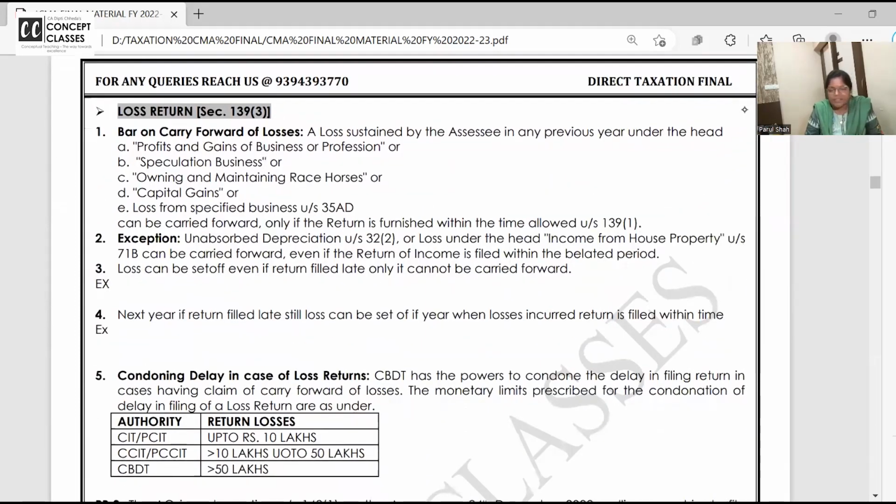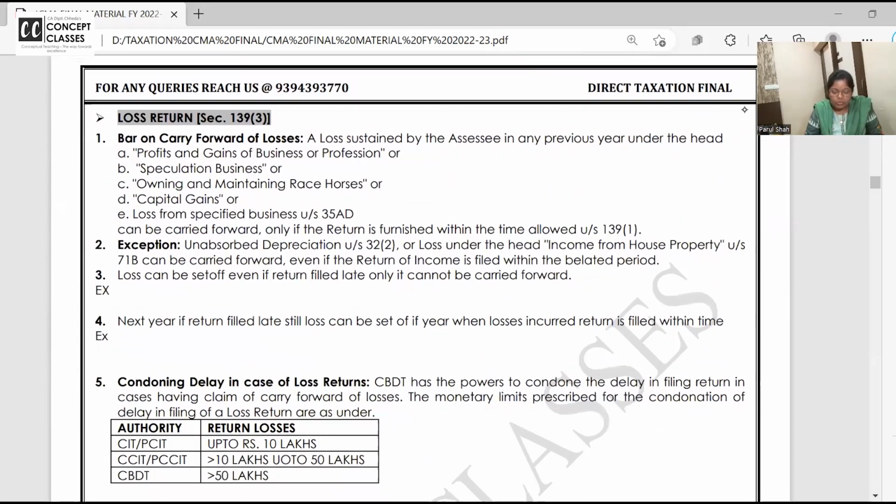Now, loss return. If there is a loss, you should file the return on time to carry forward that loss under section 139(3). A loss sustained by SSE under business head, speculative business, owning and maintaining horse races, capital gain, and loss because of 35AD. 35AD is those specified businesses. It can be carried forward only if the return is furnished within the due date. If you file a late return, you cannot carry forward these losses to the next year to set off.